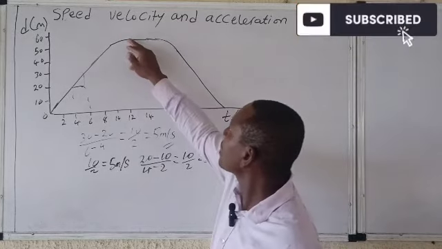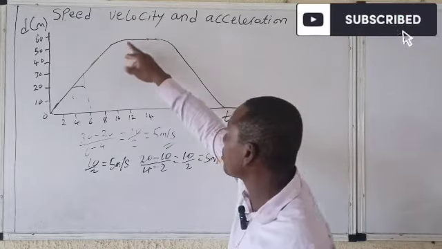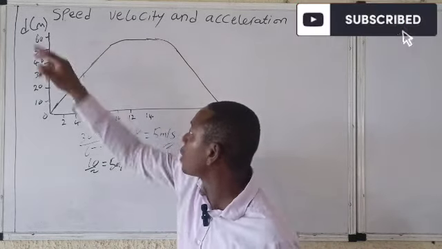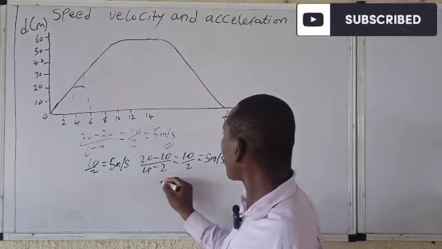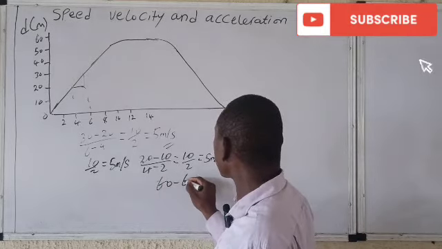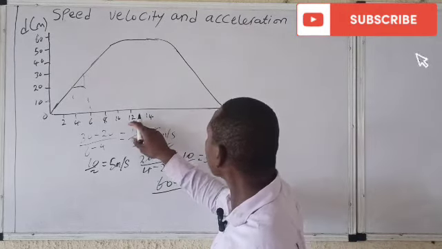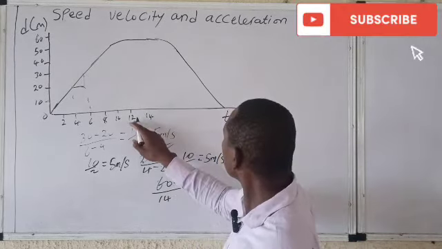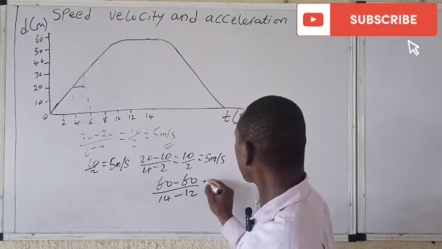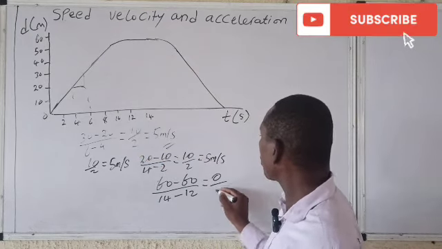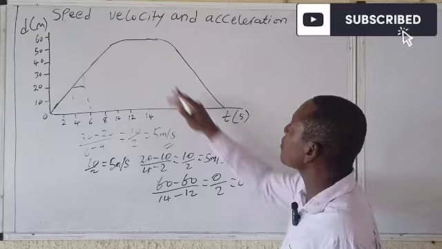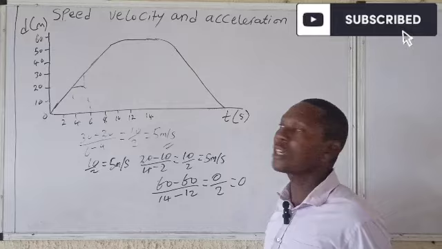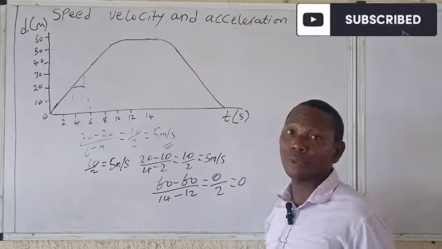Now here, let's assume that here is 60, which is a little bit high, but let's just assume that if you draw it to that place, you have 60. So you have 60 minus 60, all over the time here, which is 14 minus 12. So you have 0 all over 2. What is your answer? So the speed or the velocity here in this flat line is 0.